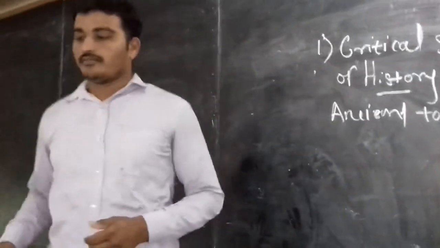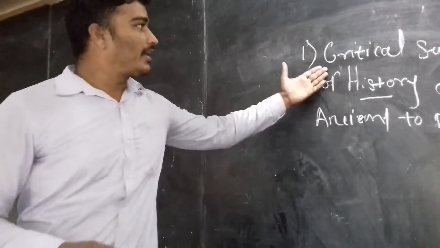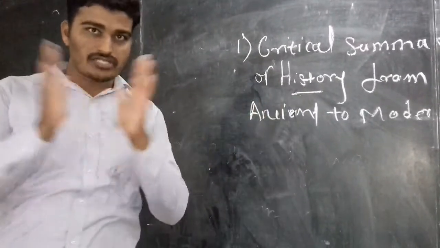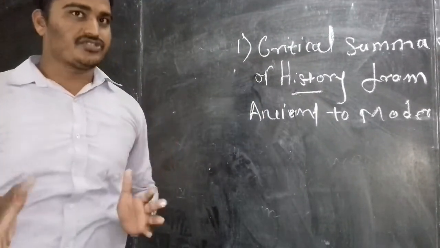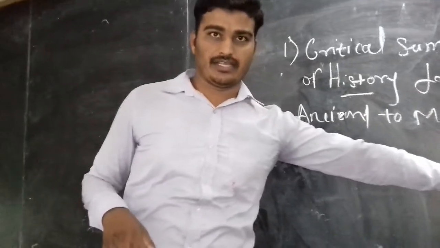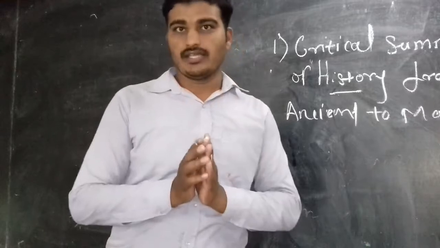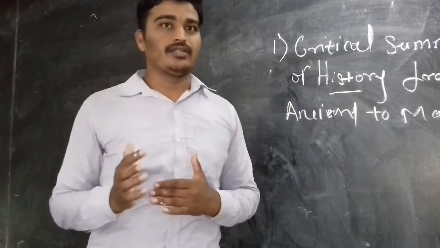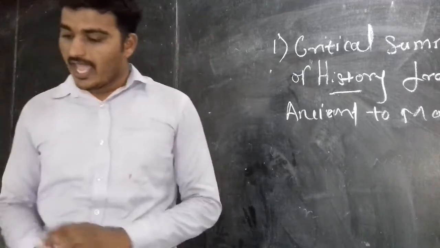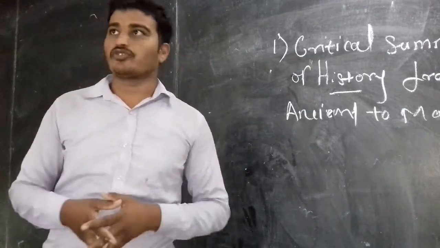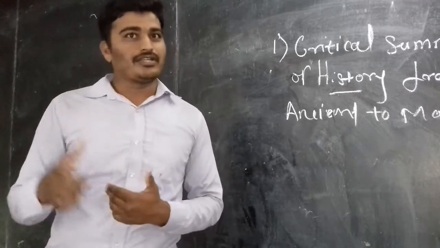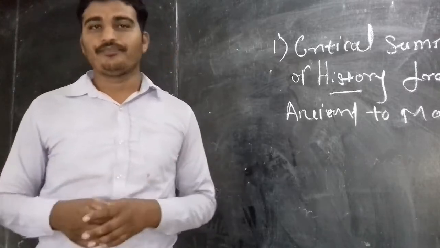So what points are we going to learn from this critical summary of history? We have to summarize the history of the ancient to modern period. In short, we are going to see the history of the ancient and modern period. A few points are there. Explain the tradition of historiography. What is historiography, we are going to see in the first chapter only.